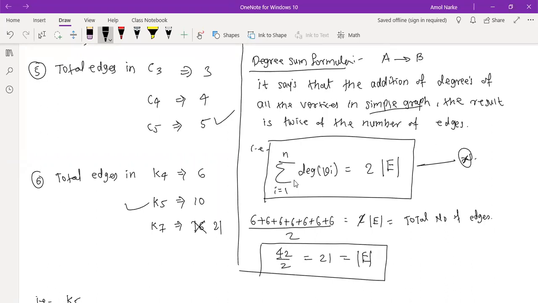Like that, the degree is counted twice. That's why it is sometimes called the handshaking lemma, or the degree sum formula. We are going to use the degree sum formula notation.